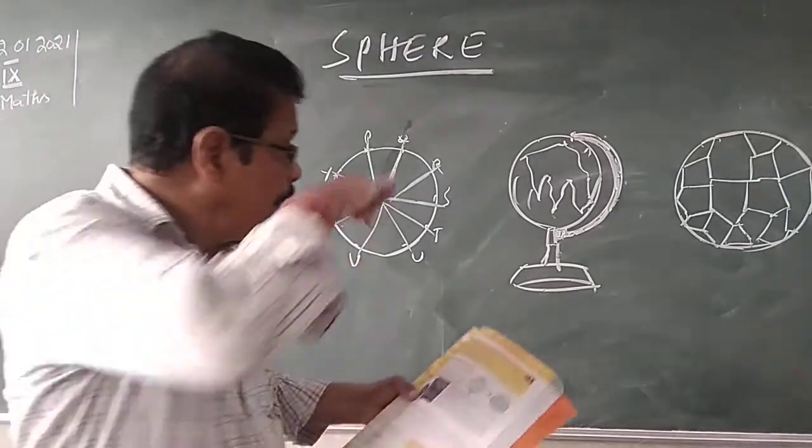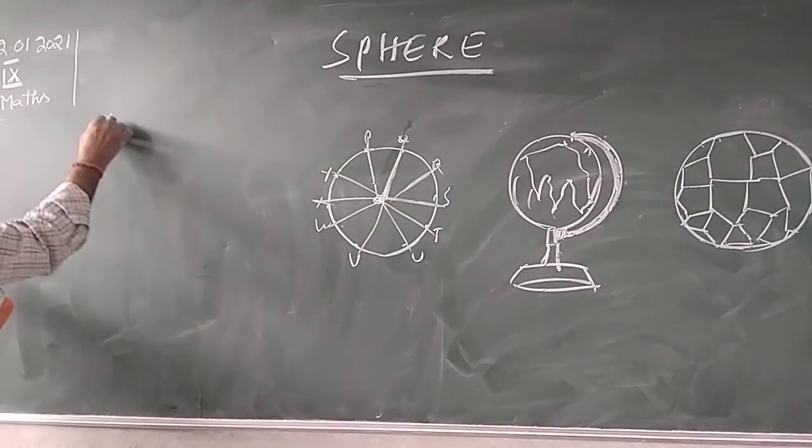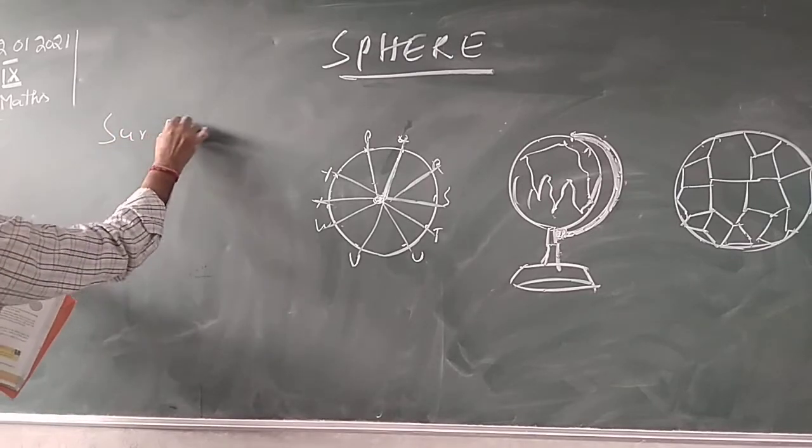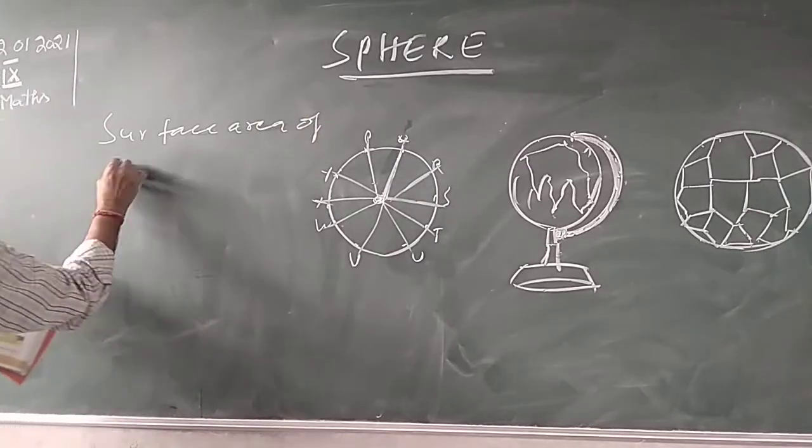Now let us see the surface area of a sphere.